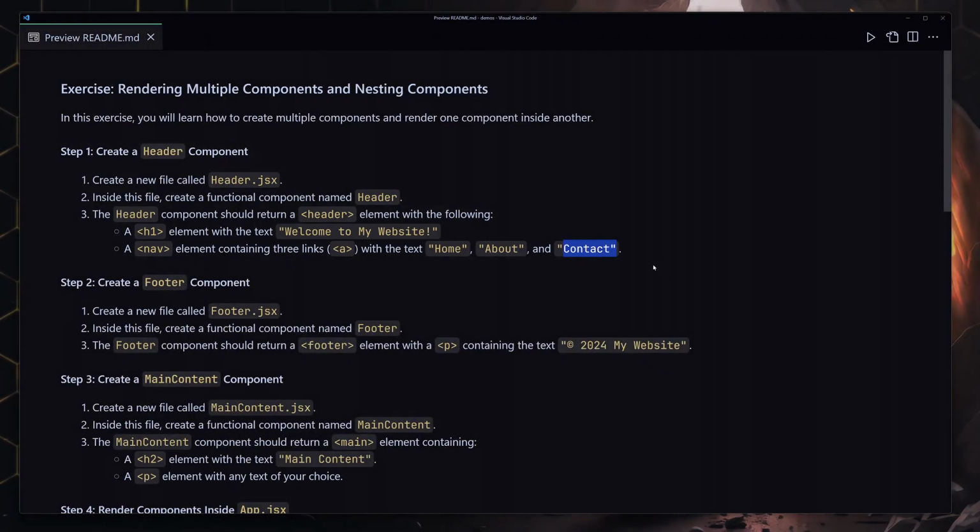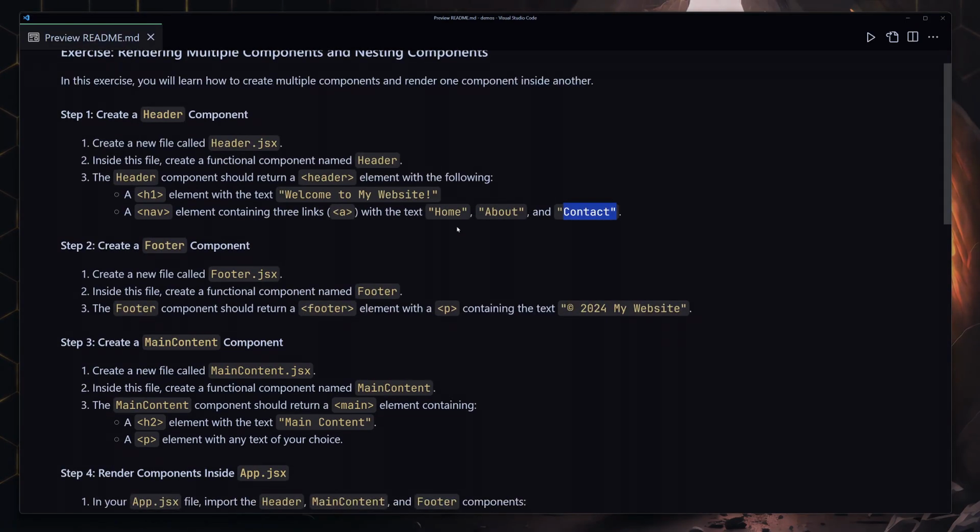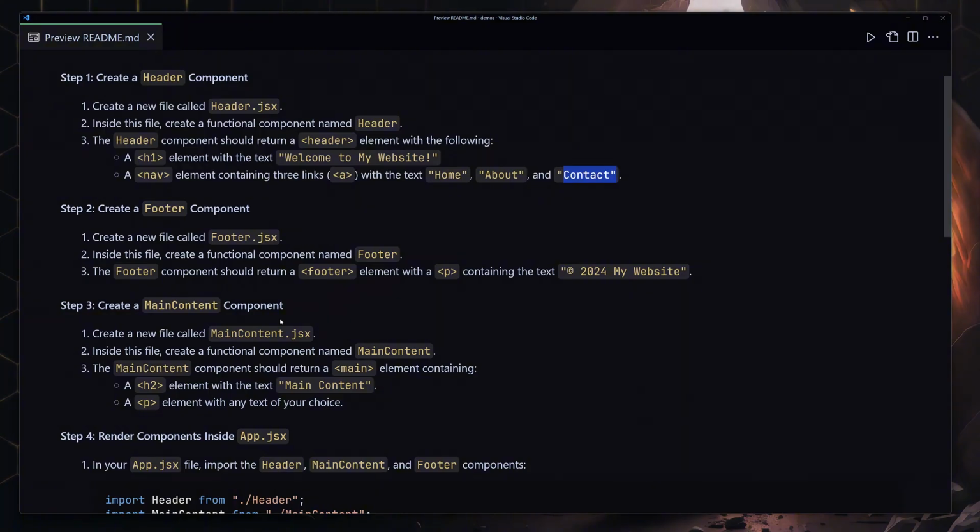Okay, so if you want to give it a shot right now, you can totally go ahead and give it a shot, but now I'm going to explain these two and then I'm going to give you my solution.